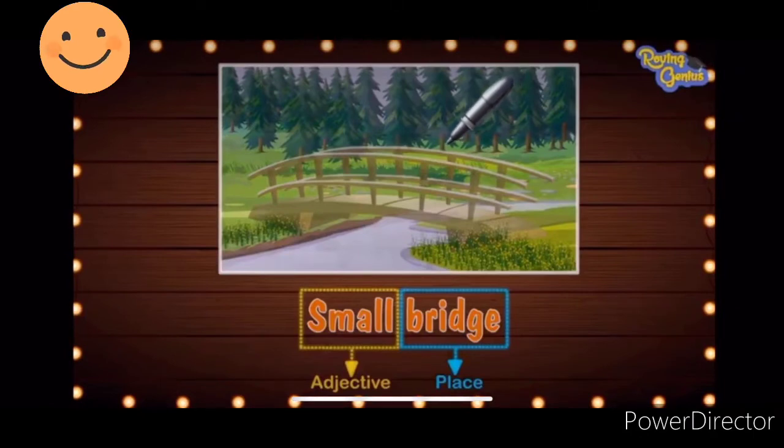So first example is small bridge. Now here bridge is a noun, right? Noun is the name of a place also. So bridge is a noun. And what is an adjective here? Small. Small is telling about the bridge, that the bridge is small. So an adjective always describes a noun.